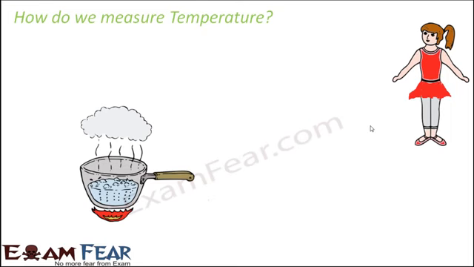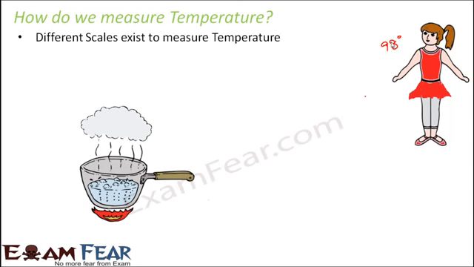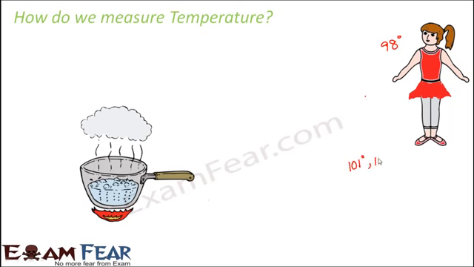Now, if you have ever heard your mom or other people talking about the temperature of the body when they measure it by using a thermometer, what do you get to know? That okay, the normal temperature of your body, when you are not having any fever, is somewhere around 98 degrees. When you are down with fever, the temperature rises up to say 101 degrees or 102 degrees or even 103 or 104 degrees as well. So that's how the temperature is when you are having fever.